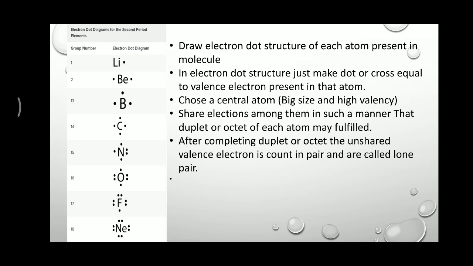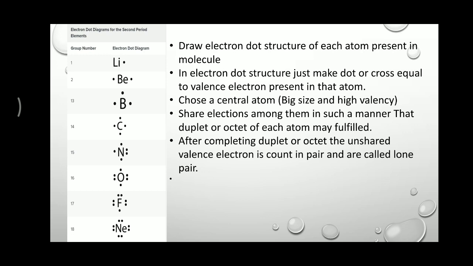Beryllium 2, lithium 1. Oxygen has 6 valence electrons, so around the oxygen there are 6 dots. These dots represent the valence electrons of a particular atom. So you should be able to draw the electron dot structure. The next steps to draw the Lewis structure, we discuss in the next video.